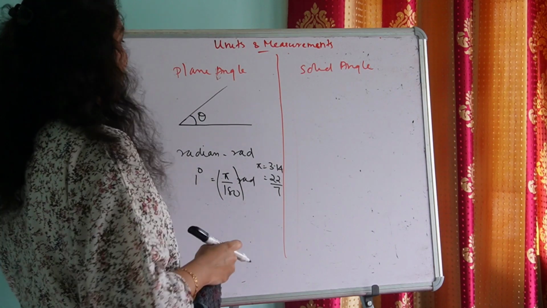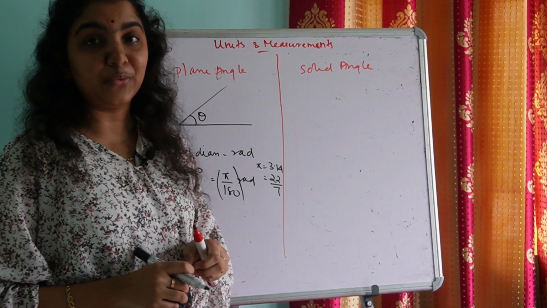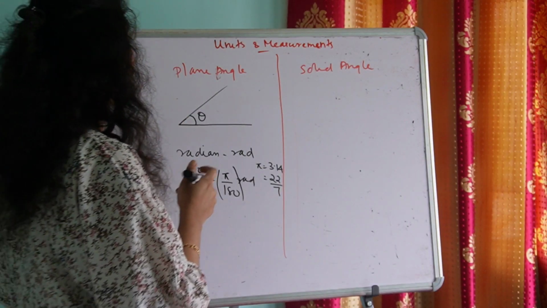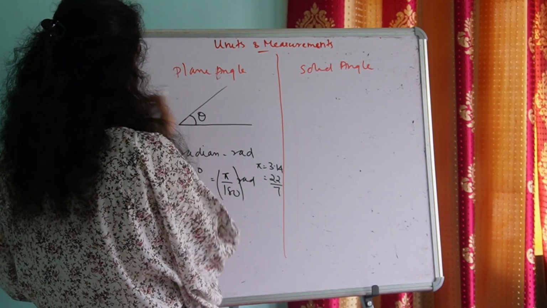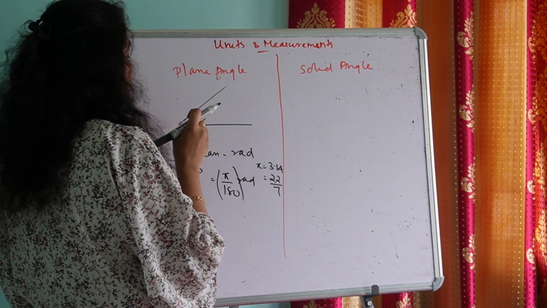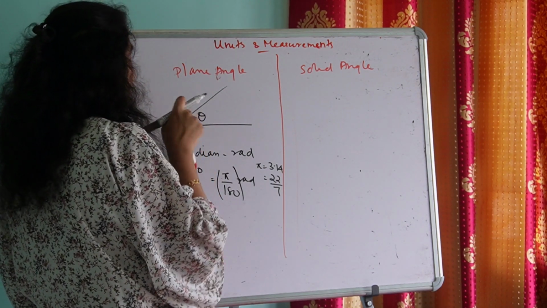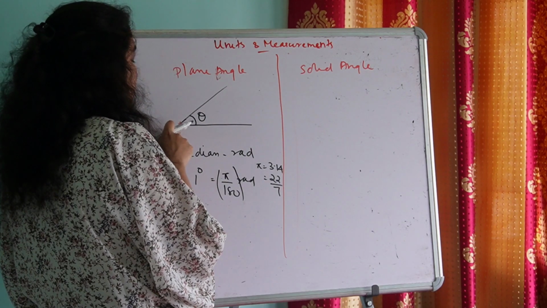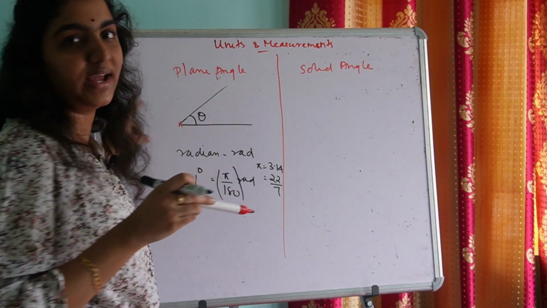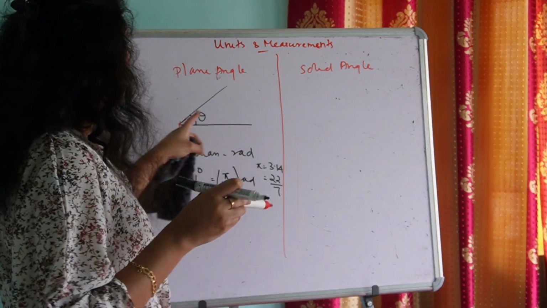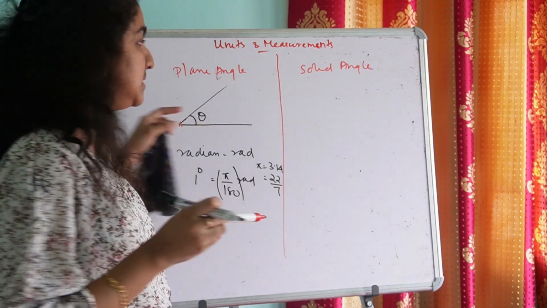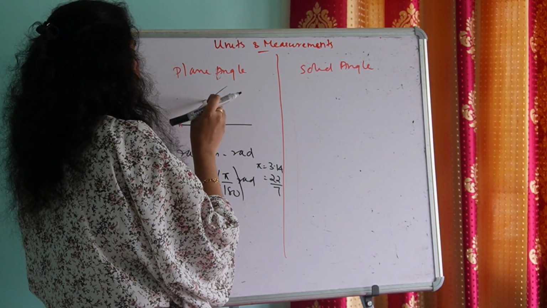Again, now let's derive an equation for the angular value theta. I am drawing a circle whose center is the point of intersection of these two lines, like this.